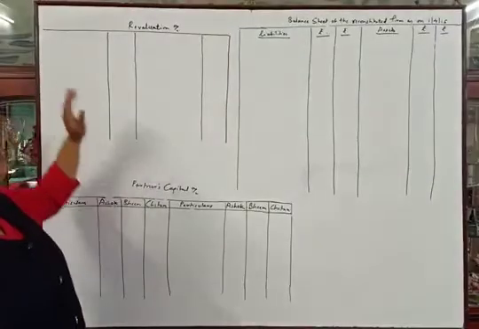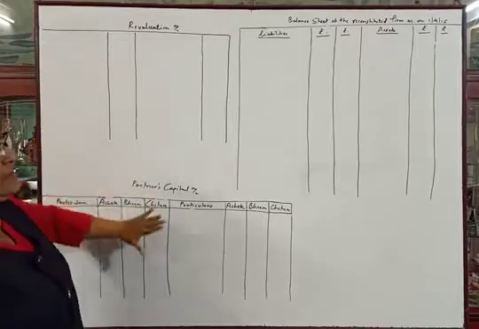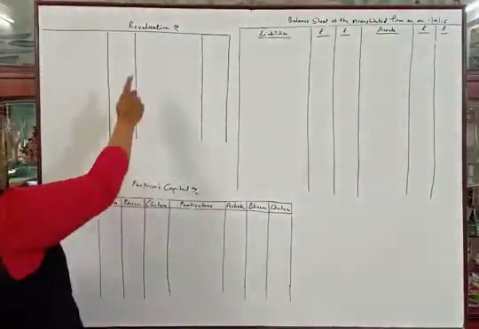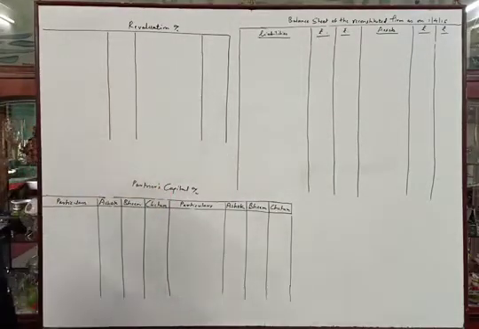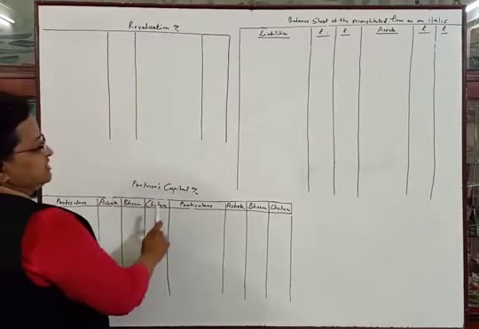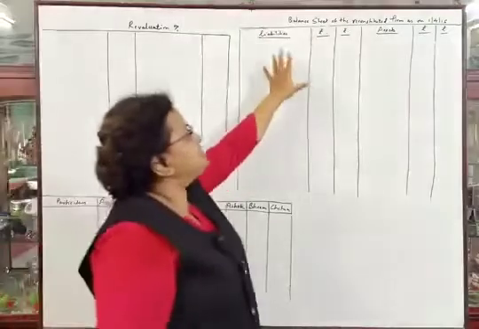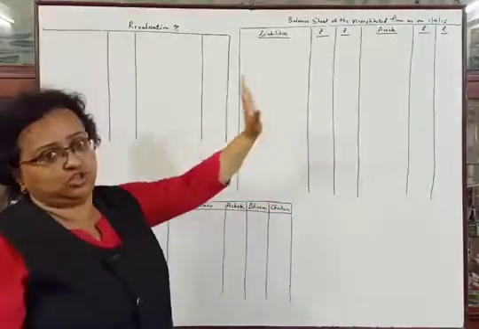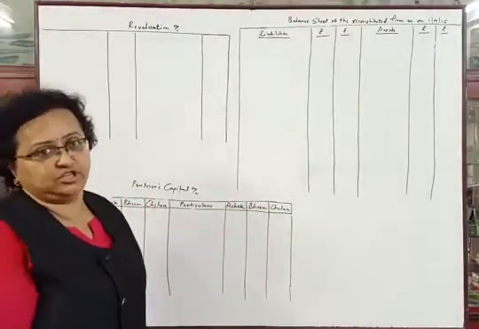Okay. Now they have told us to prepare the revaluation account, partners capital account and balance sheet of the reconstituted firm. So we have to draw the revaluation account. It is also called the profit and loss adjustment account. Then the partners capital account, with 3 columns, Ashok, Bhim, Chetan, debit and credit side. Then the balance sheet, this is the liability side and this is the asset side. This will be the new balance sheet of the firm after reconstitution, that is after changing the profit sharing ratio.